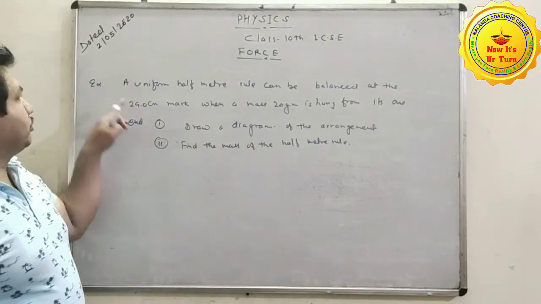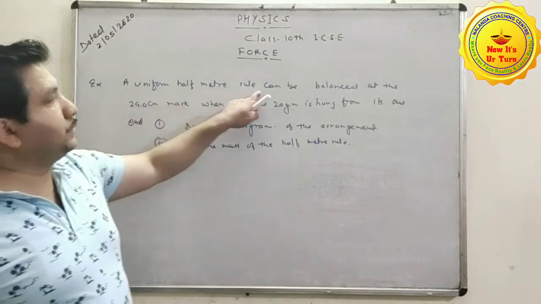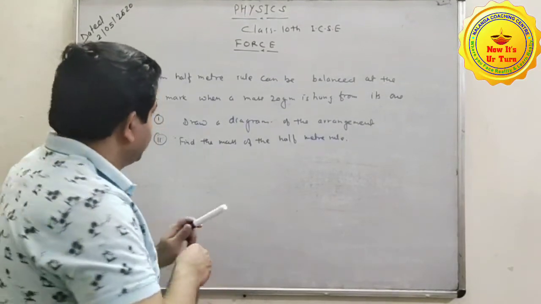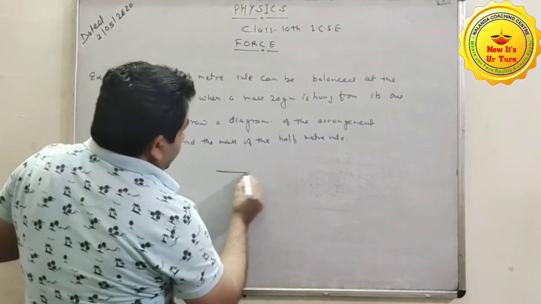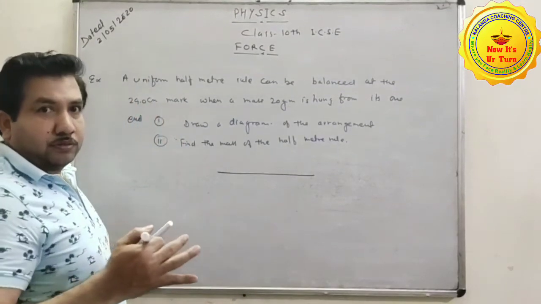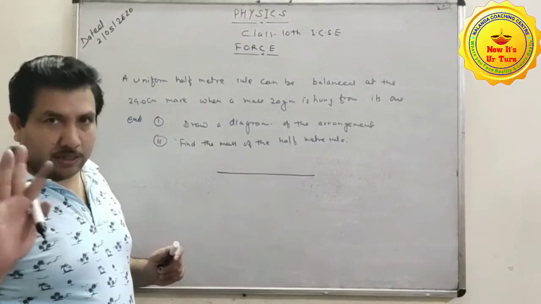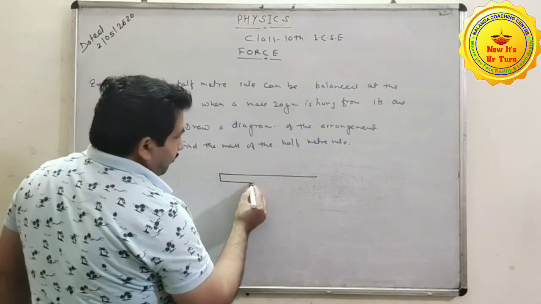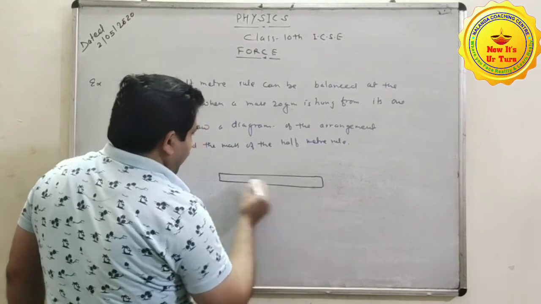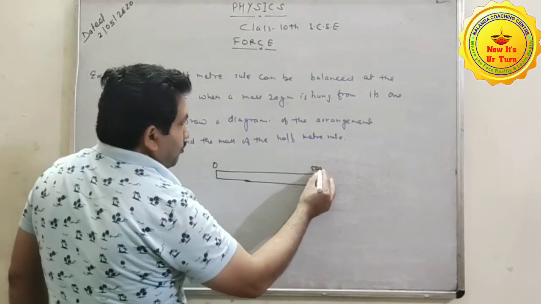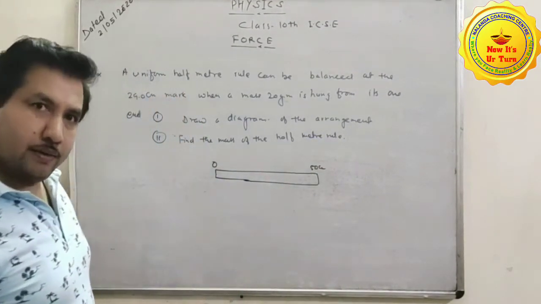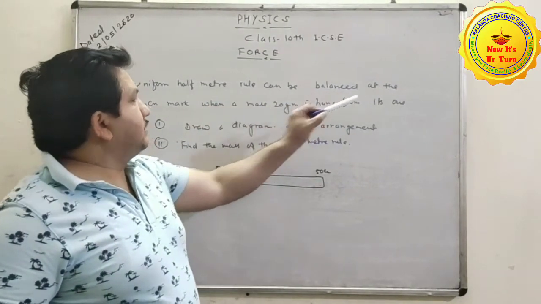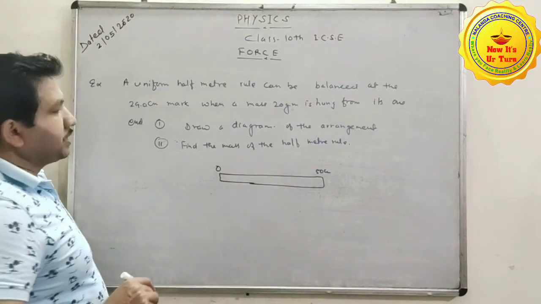Here we have a question: a uniform half meter rule. You have a meter scale. A meter scale is of 100 centimeter, but here we have half, 0 to 50 centimeter. It can be balanced at the 29 centimeter mark.